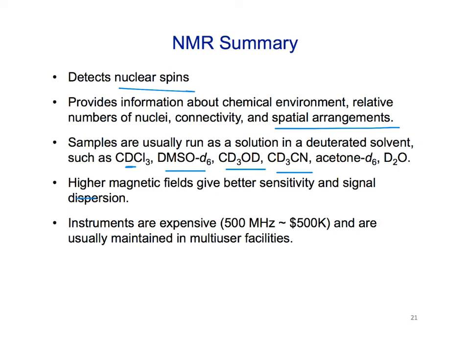We talked about higher magnetic fields: it makes the magnets more sensitive, and it separates the signals. So if we have a bunch of multiplets, they might be overlapping at a low magnetic field, but at a high magnetic field, it separates them better, and we can get better dispersion.